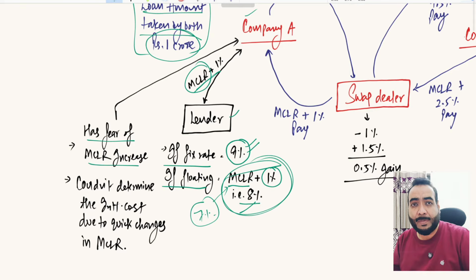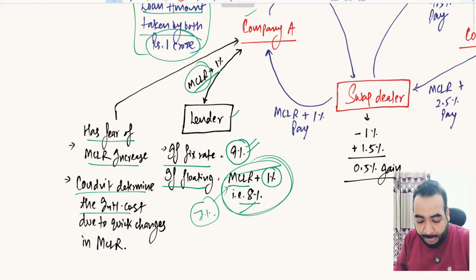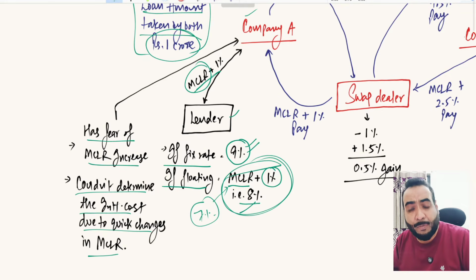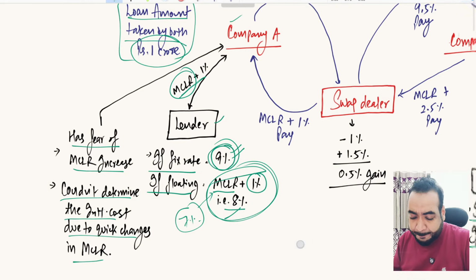They cannot fix that they will be charged this much interest in the next 12 months or 24 months. So it is getting very difficult to prepare a cash forecasting budget for the future. They couldn't determine their interest cost because of quick changes in MCLR. So they are more inclined towards getting a fixed rate of interest from the lenders, right?